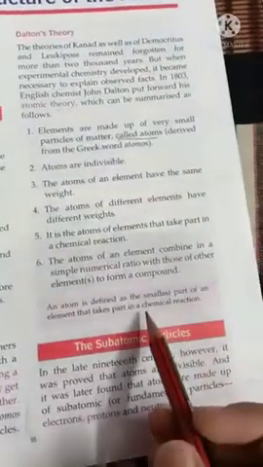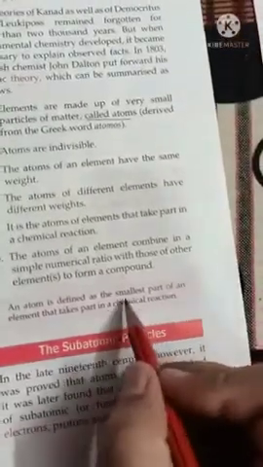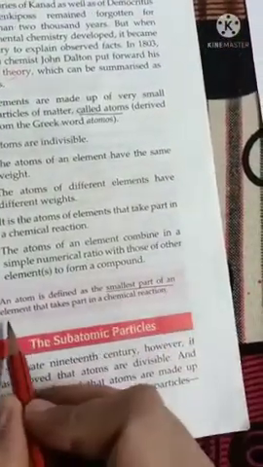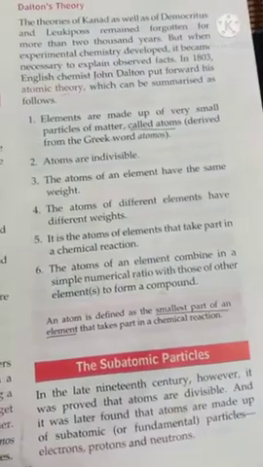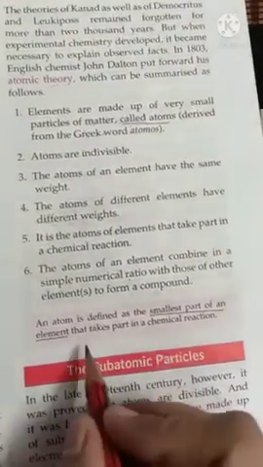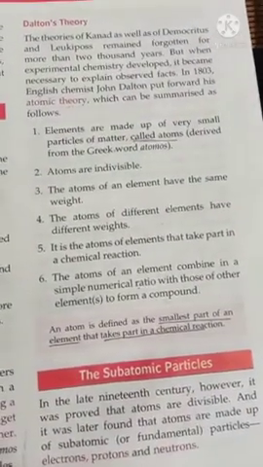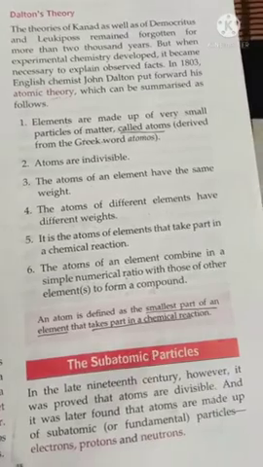So what is an atom, beta? Actually, an atom is the smallest part of an element. Underline, an atom is the smallest part of an element, and an atom only takes part in a chemical reaction. Underline, it takes part in a chemical reaction. This is the smallest part of an element.